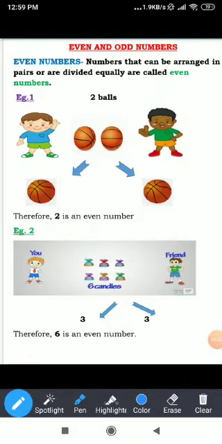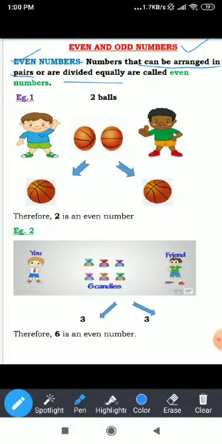Today, we are going to learn the concept of even and odd numbers. So, let's begin with even numbers. Even numbers are those numbers that can be arranged in pairs or are divided equally.